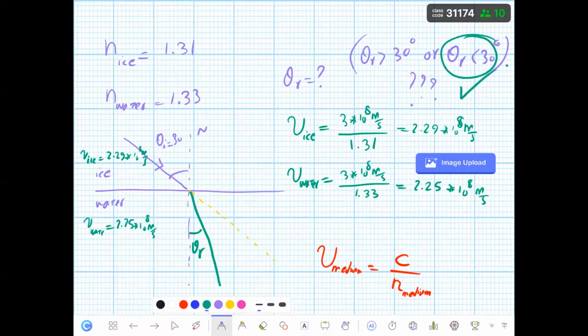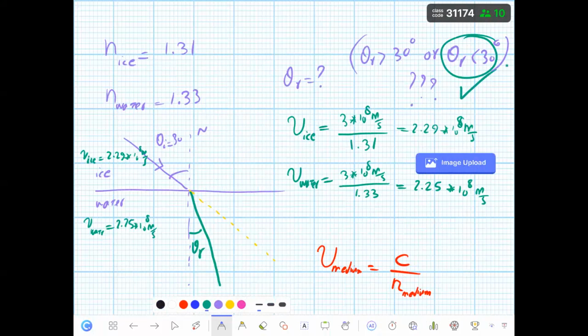So what does it mean? If the light is traveling from the lower refractive index to the higher refractive index, the velocity of light decreases. When the light is traveling from high refractive index to the lower refractive index, the velocity of light increases.